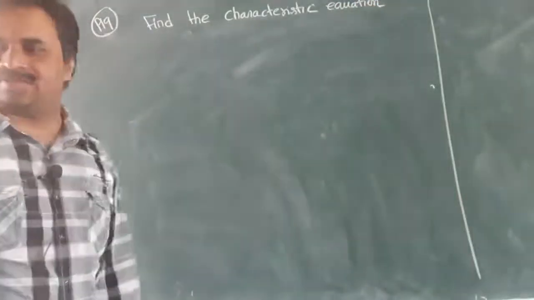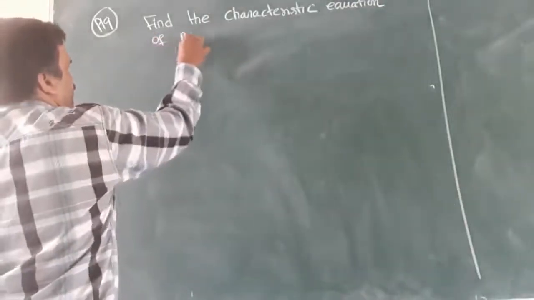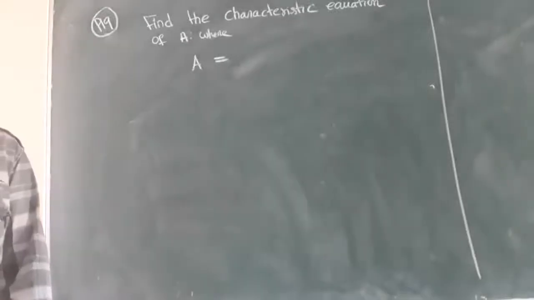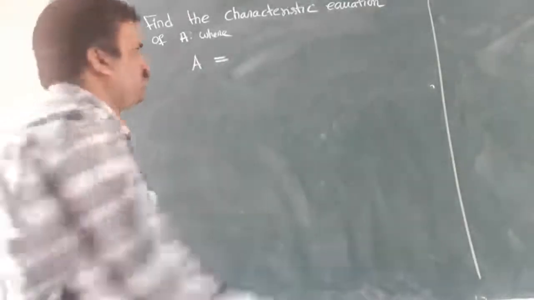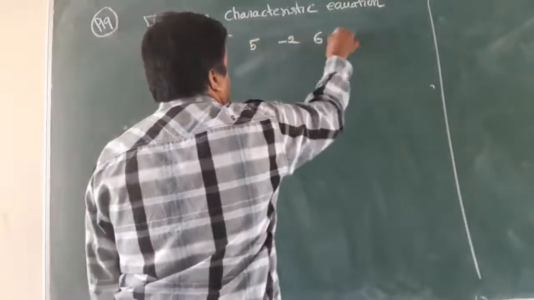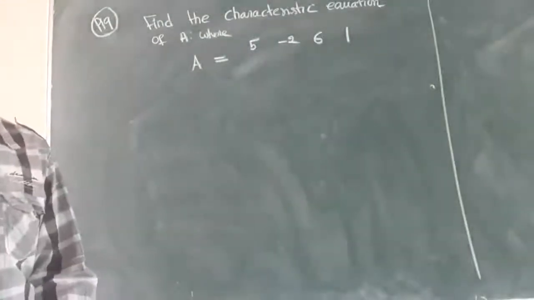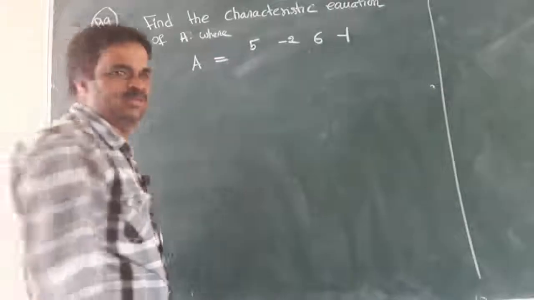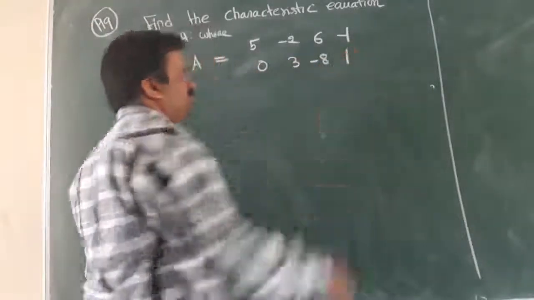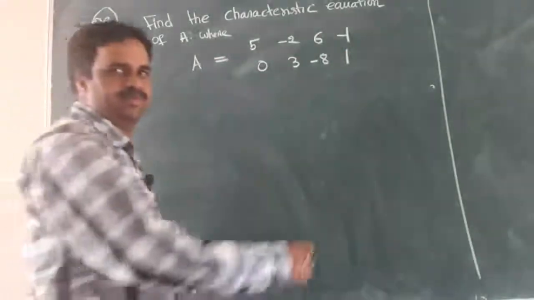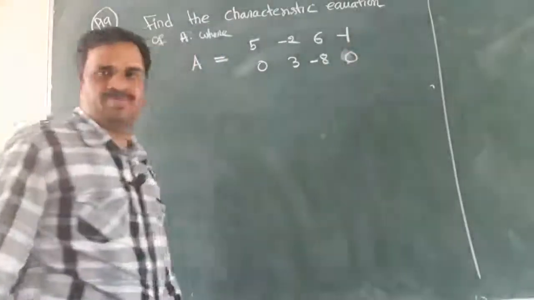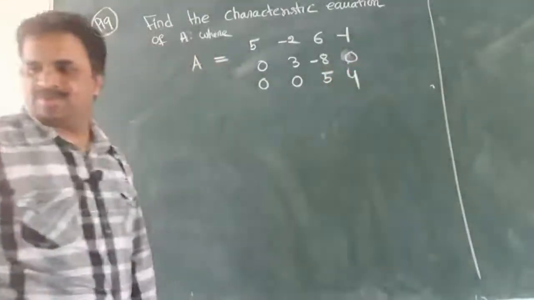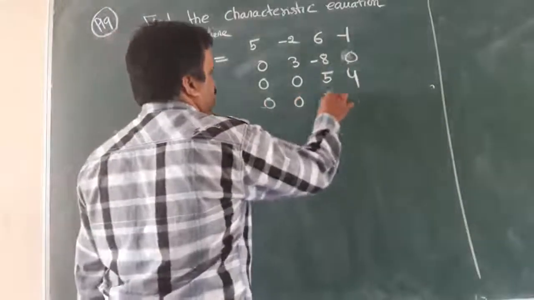Find the characteristic equation of A, where A equals the matrix with first row 5, minus 2, 6, minus 1; second row 0, 3, minus 8, 0; third row 0, 0, 5, 4; fourth row 0, 0, 0, 1.